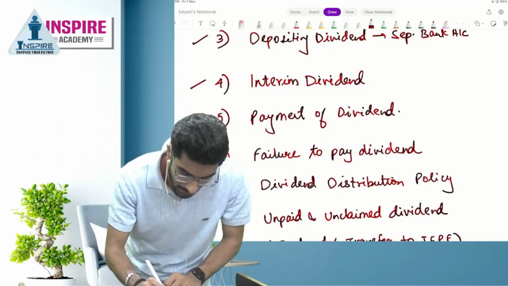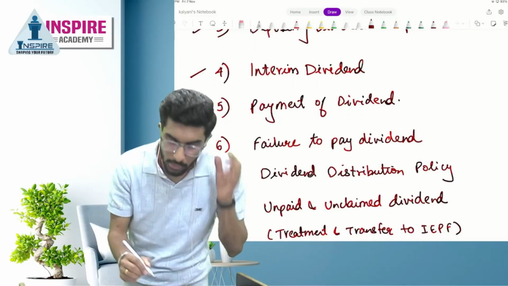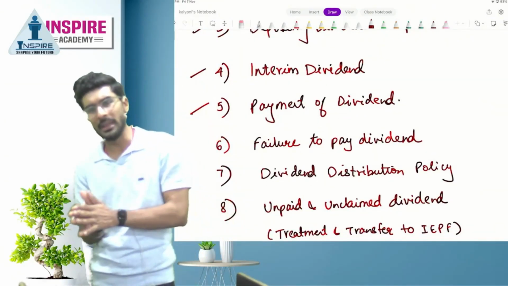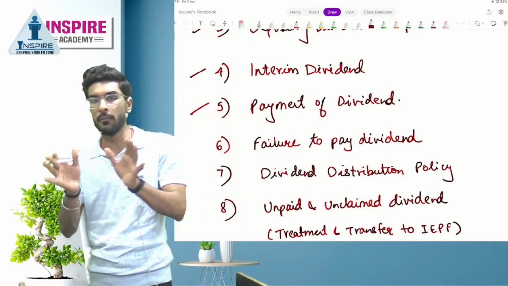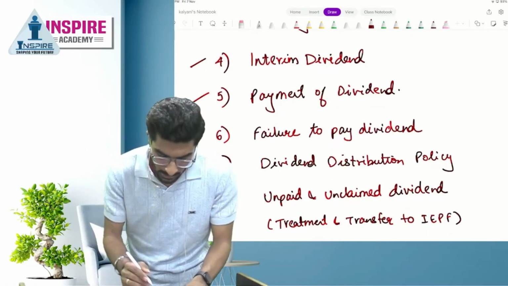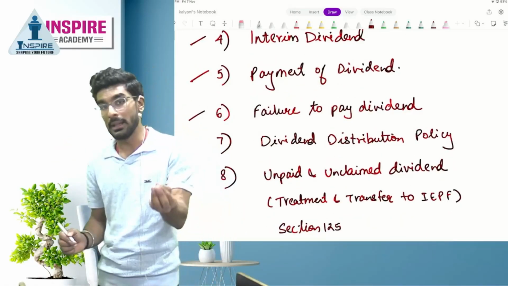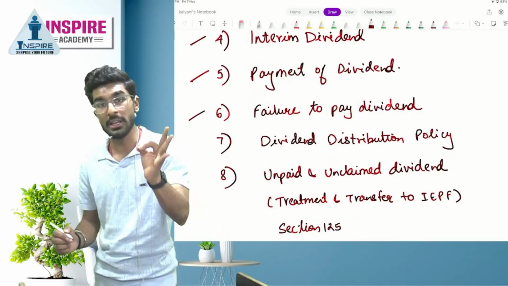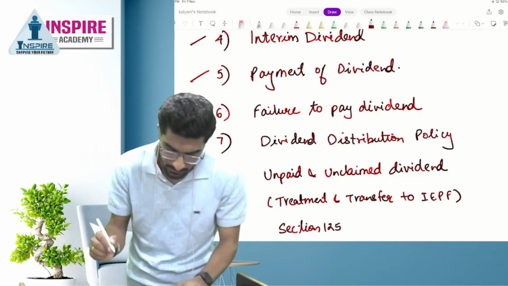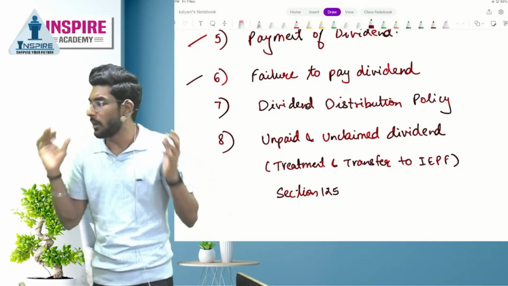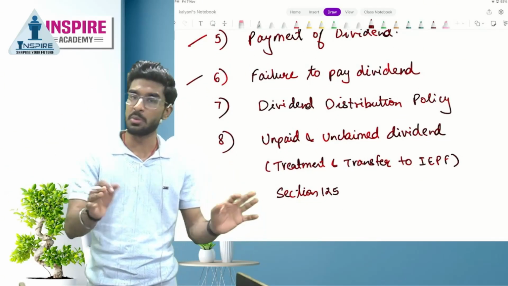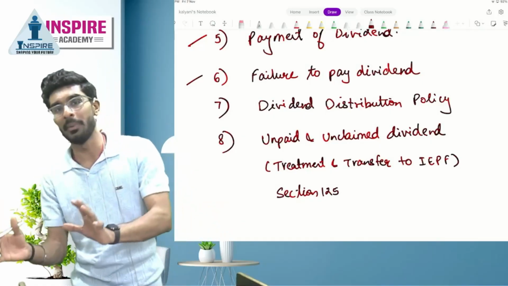We will understand. After that, how can you pay dividend? Can we pay in cash? Can we pay in any other mode? We're going to understand in this topic. After that, once you declare dividend, if you don't pay, what are the consequences? We'll understand in this topic. Then, people, what is this concept of dividend distribution policy? To which companies is it applicable?